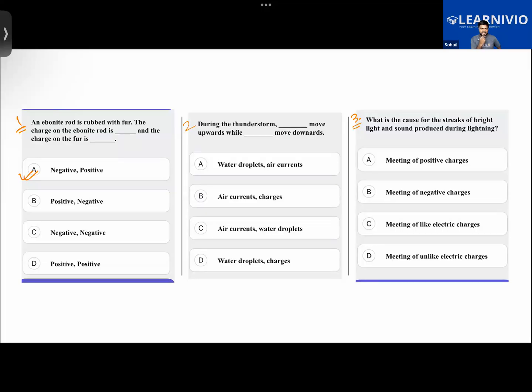Gauri, your answer is correct for the second one. Like we have learned, due to the movement of the hot air and the water droplets, there's separation of charge in the atmosphere. So which moves upward and which moves downward, you guys have to tell me.